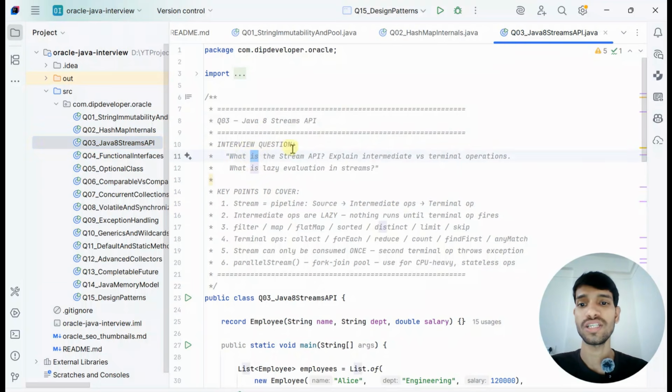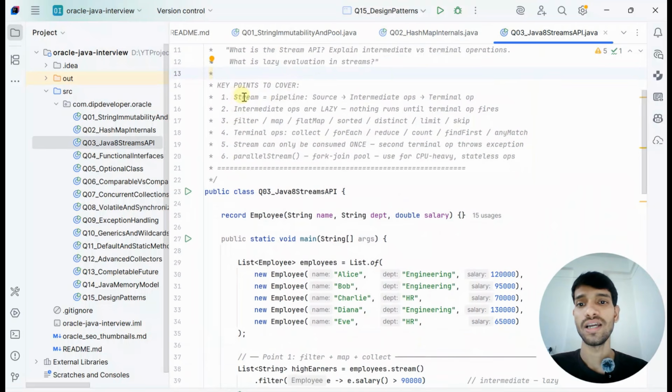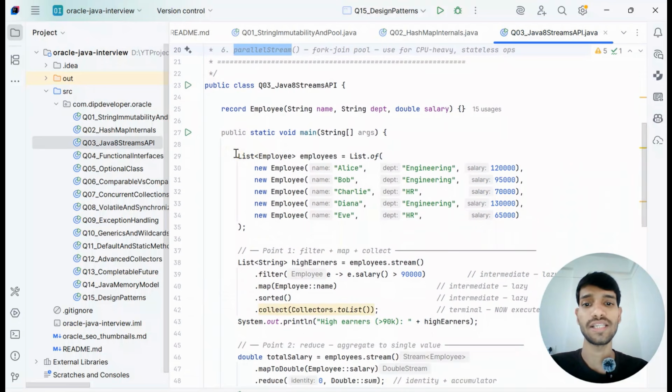So the next question is, what is the Stream API? Explain intermediate versus terminal operations, and what is lazy evaluation in streams. So key points you need to consider: a stream, intermediate operations like filter, map, terminal operations like collect, forEach, reduce, and that a stream can be consumed once, and the parallel stream. These things, like parallel stream, are required as you have more experience, so you should explain them properly. So let's understand with the examples.